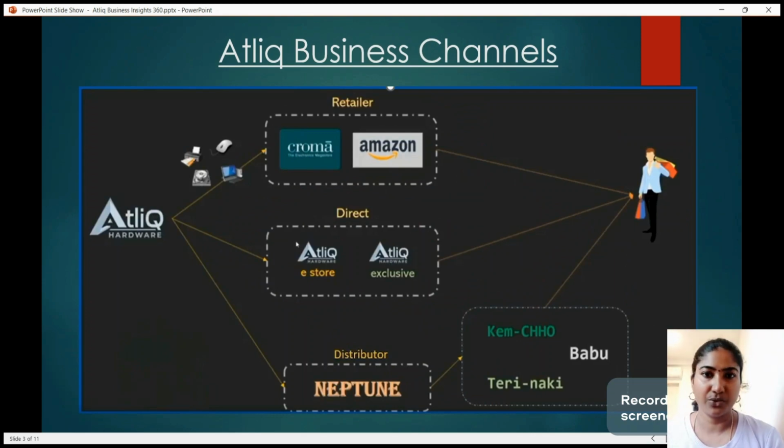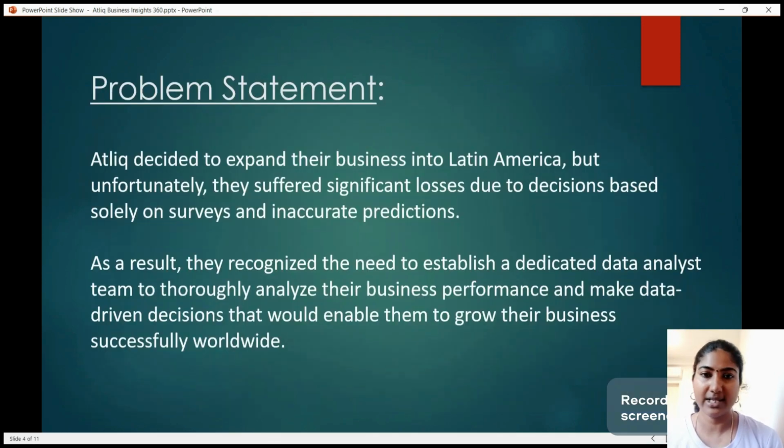Okay, let's look into the problem statement. A few years ago, when AtliQ decided to establish its business in Latin America, they incurred a huge loss. This is because the decision of opening the business in Latin America was dependent only on the surveys they conducted, and due to some inaccurate predictions, they incurred a huge loss. As a result, they decided to establish a dedicated data analyst team to thoroughly analyze their business performance, and then make data-driven decisions to make their business grow successfully worldwide.